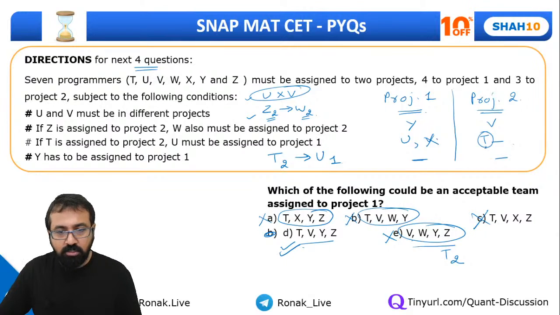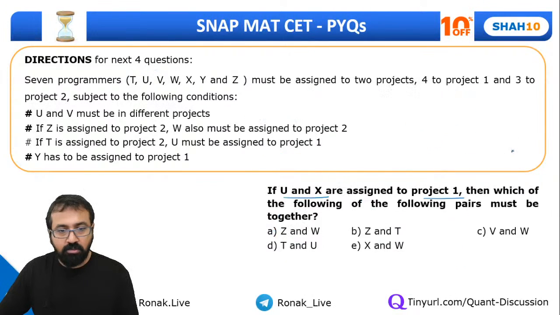T is over here. So if T is in project 2, then U is in project 1. That condition is taken care of. And if Z is in project 2, then W should be in project 2, but that's not possible. So I can't put Z over here for sure. When T is over here, you can't put Z over here. Z has to be over here. And when T is not over here, Z and W both can be over here, right?